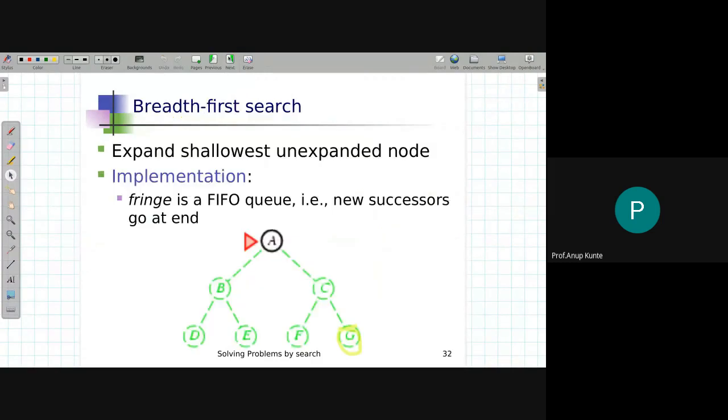We'll now see them in detail, looking at some examples. So consider this arbitrary tree problem where A is the initial state, B and C are the successors of A, D and E are successors of B, and F and G are successors of C. Consider that G is the solution node.